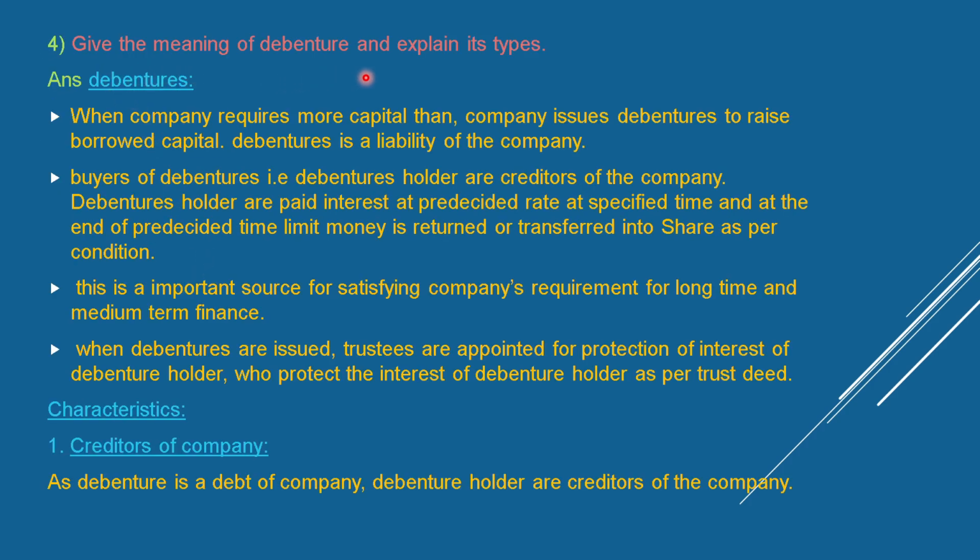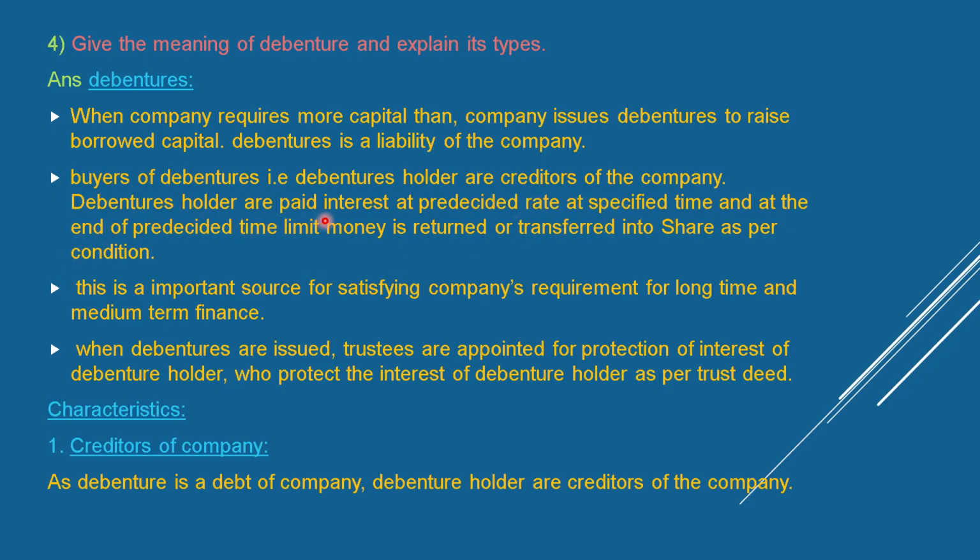Give the meaning of debenture and explain its characteristics. Debenture. When a company requires more capital, then the company issues debentures to raise borrowed capital. Debenture is a liability of the company. Buyers of debentures, that is, debenture holders, are creditors of the company.